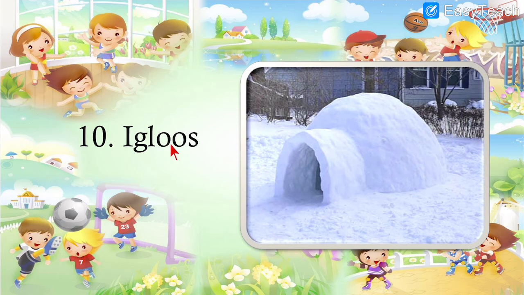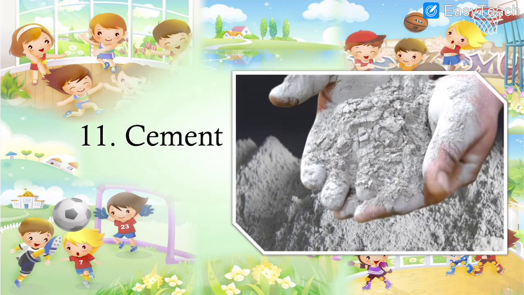Igloos. What are igloos? The house which is built with the blocks of ice, that is igloos, found mostly in the cold places. And the person who lives in it is an Eskimo. Next,